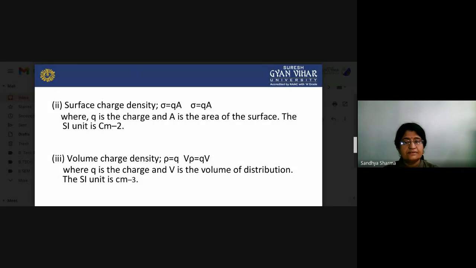Now surface charge density is equal to sigma, that is Q upon A, where Q is the charge and A is the area of surface. Now volume charge density, rho, is equal to Q upon V, where Q is the charge and V is the volume of distribution. The SI unit is.